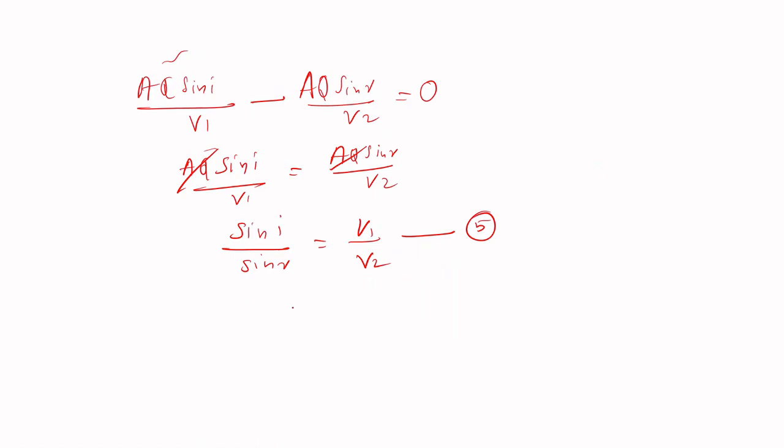Sin I by sin R is equal to V1 by V2. What is V1 by V2? We have studied that sin I by sin R is also N2 by N1. So you learned Snell's law: sin I by sin R is velocity of light in medium 1 by velocity of light in medium 2, which is also equal to N2 by N1.